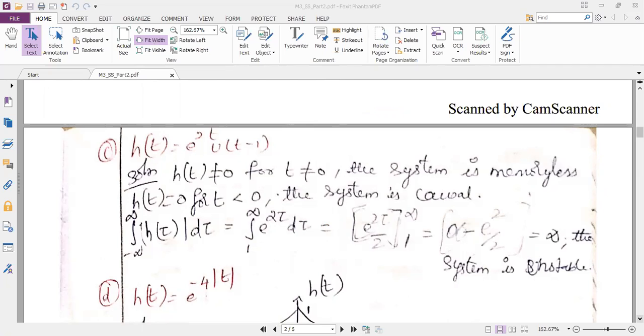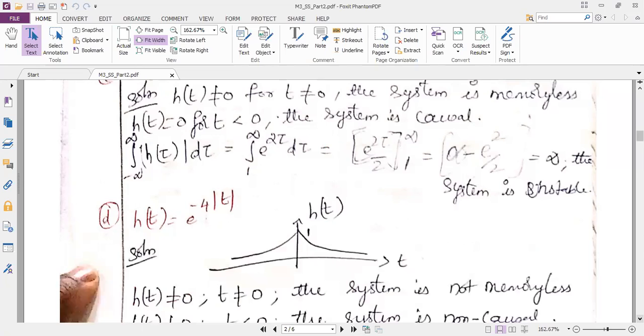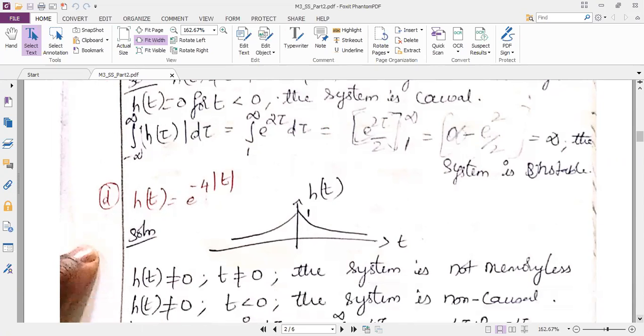So I have shown you the screen now. Now not memoryless. Then what about causality? Is it causal or non-causal? Non-causal. Very good. Why? Because on the left hand side also you have some signal. For causality, you should not have anything on the left hand side. But here we have something on the left hand side. So it is non-causal.